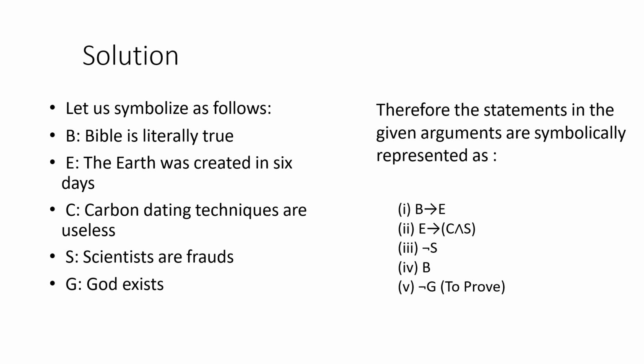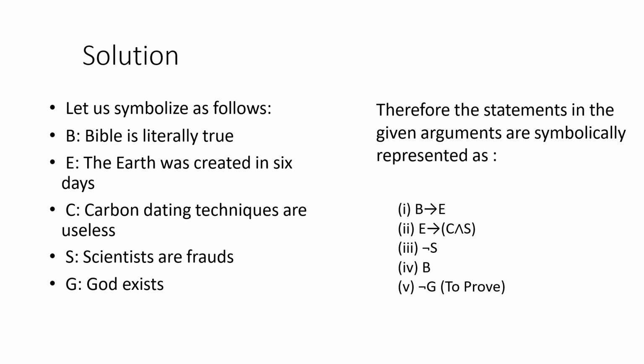So here we will see. We will put, first let us symbolize as follows. We are taking "Bible is literally true" as B. "Earth was created in 6 days" we are putting as E. "Carbon dating techniques are useless" is C. And "scientists are frauds" is S. And "God exists" is G. That we have to prove.